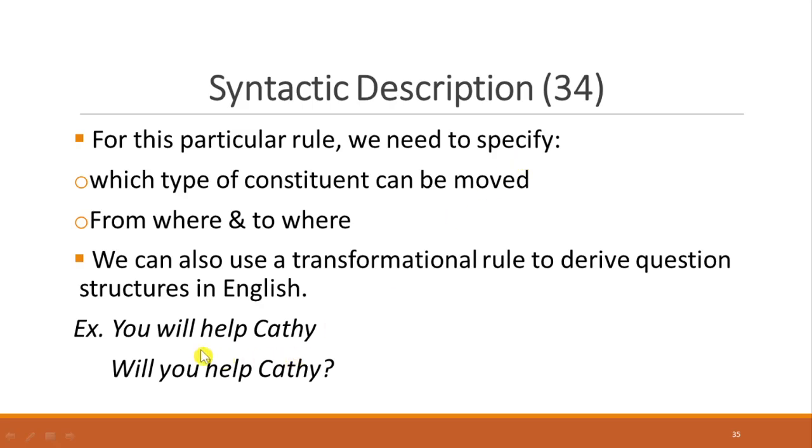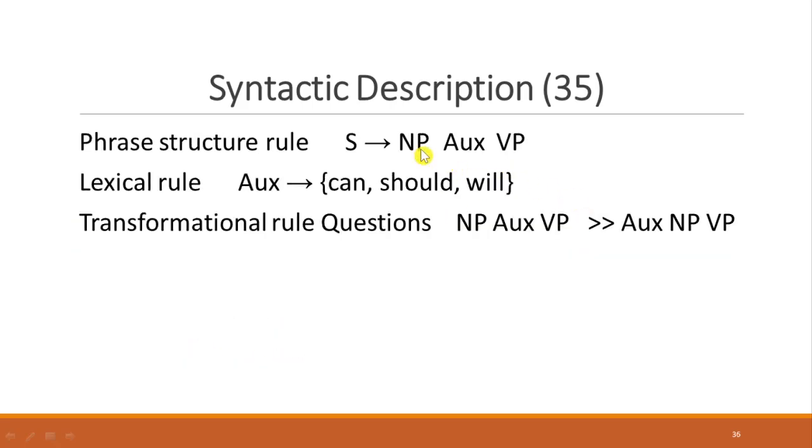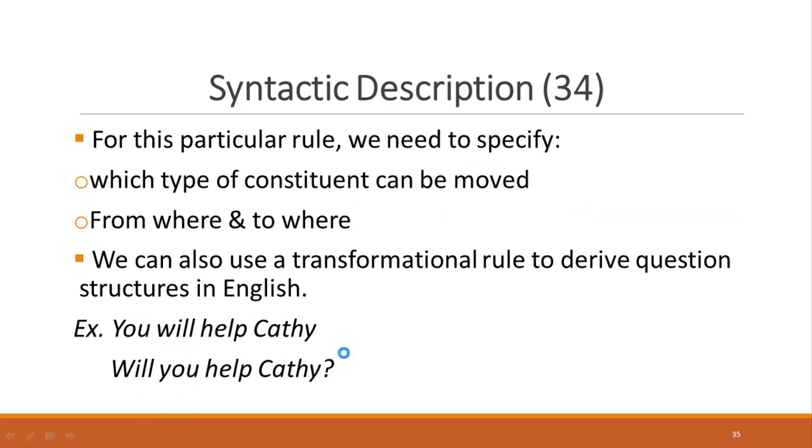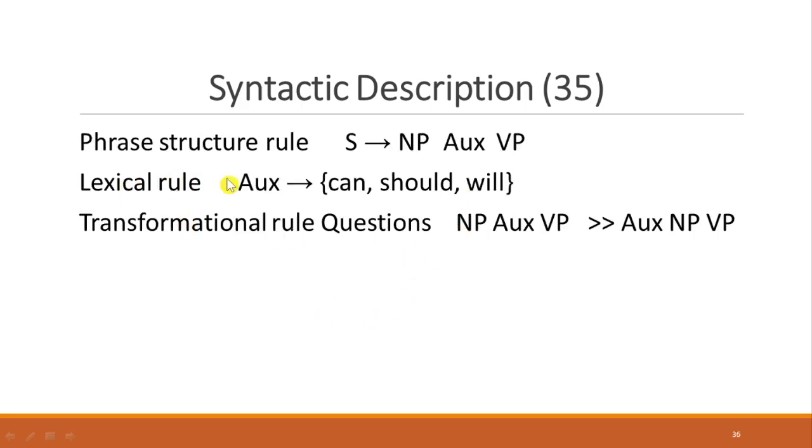So auxiliary verb here is will, noun phrase here is you, and verb phrase is have Cassie. The lexical rule for auxiliary verb can be one among these: can, should, or will. The transformational rule for question is NP, noun phrase, auxiliary verb, verb phrase, and it changes or transforms to auxiliary verb, noun phrase, verb phrase.